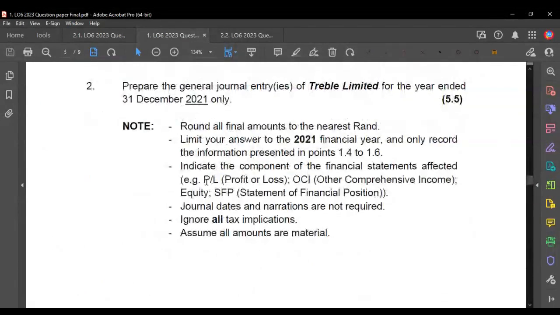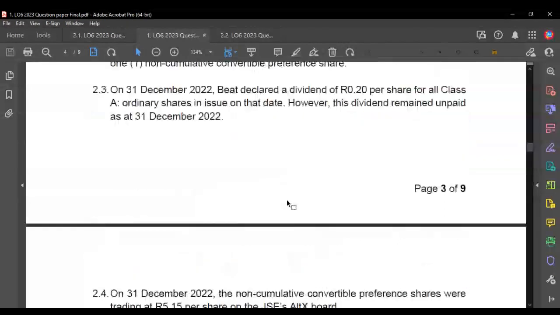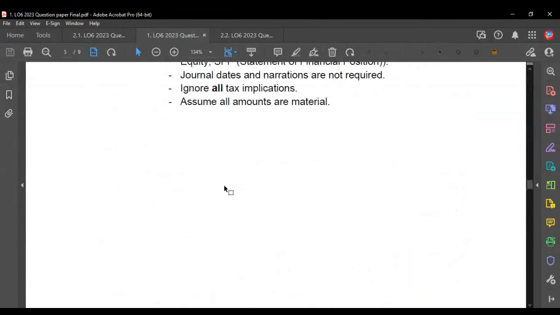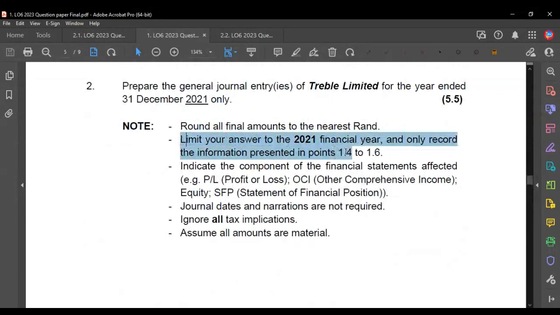Let's have a look at required 2 then of question 1. So it says, must prepare the journal entries for Treble Limited, right? For the year ended 2021 only. So we're only looking at information in point 1, not in point 2. They reiterate that in the note by telling us that we must limit our answer to 2021, only look at points 1.4 to 1.6.